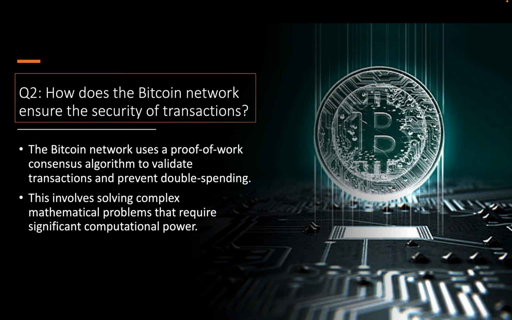Question number 2. How does the Bitcoin network ensure the security of transactions? The Bitcoin network uses a proof of work consensus algorithm to validate transactions and prevent double spending. This involves solving complex mathematical problems that require significant computational power.